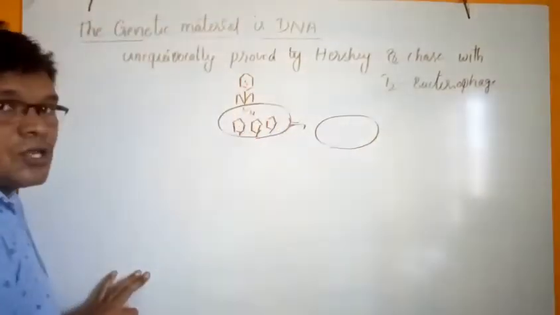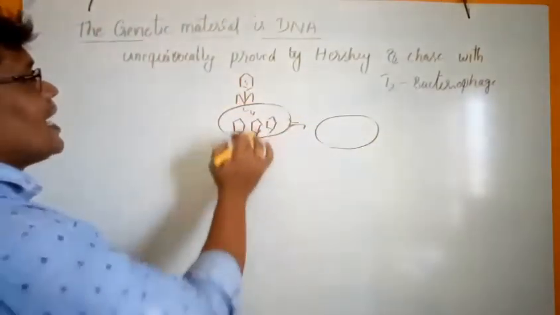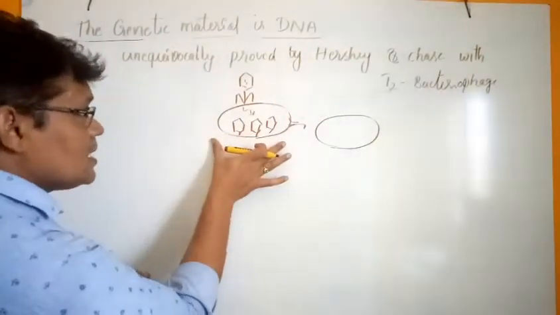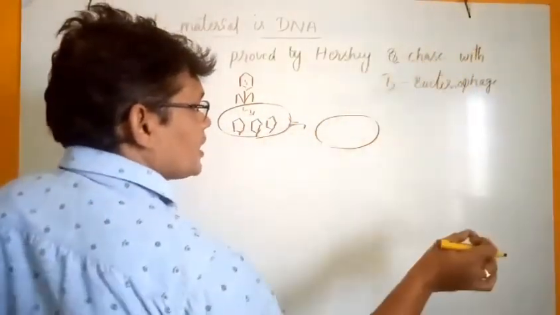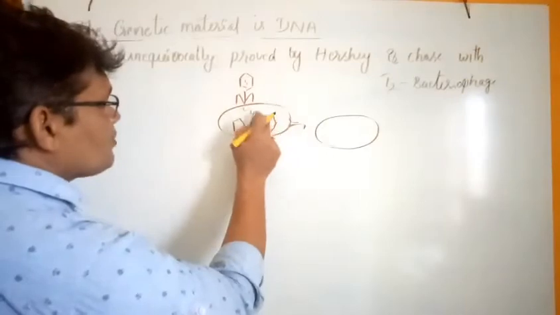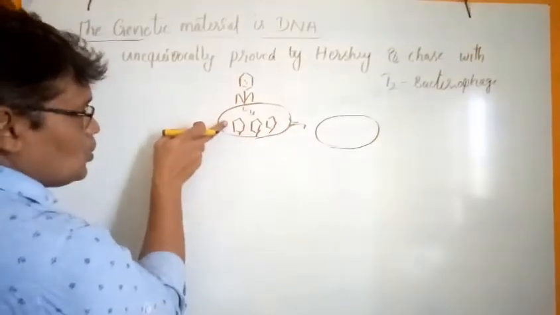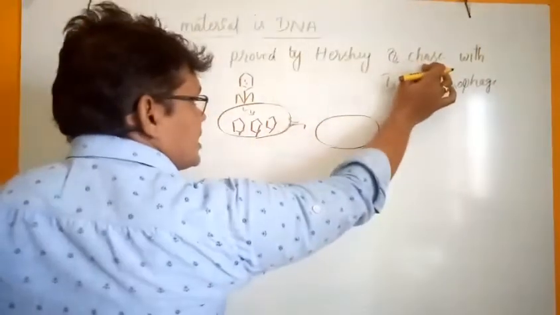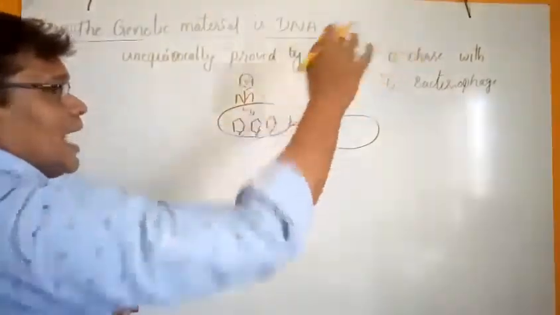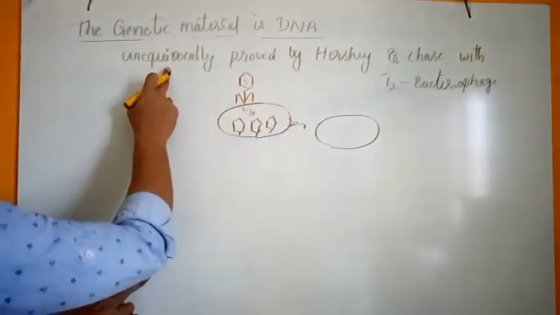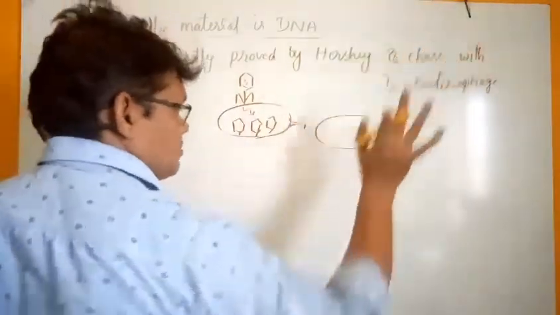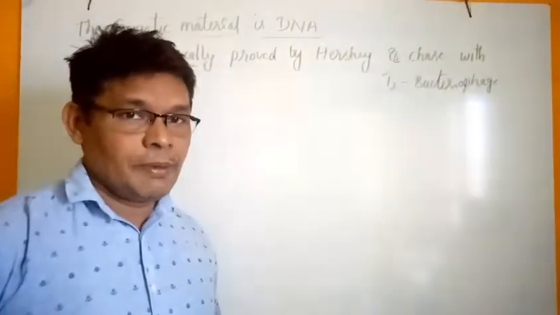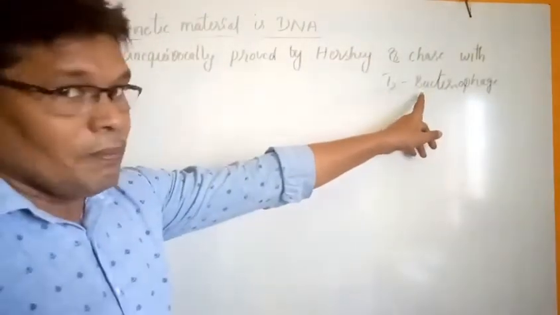In this process, what type of chemical material is directly transferred from the bacteriophage to the bacteria? The Hershey and Chase experiment was conducted to find which chemical compound is transferred from the bacteriophage to the bacteria. It is confirmed by this experiment that the DNA molecule acts as the genetic material, unequivocally proved by the Hershey and Chase experiment. The experiment was conducted with the help of the T2 bacteriophage.